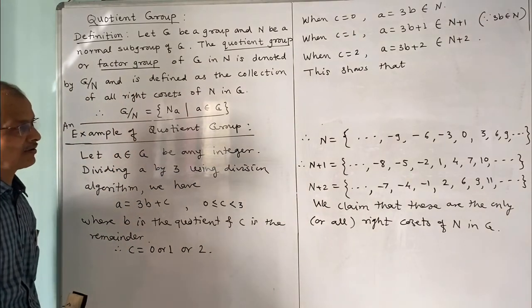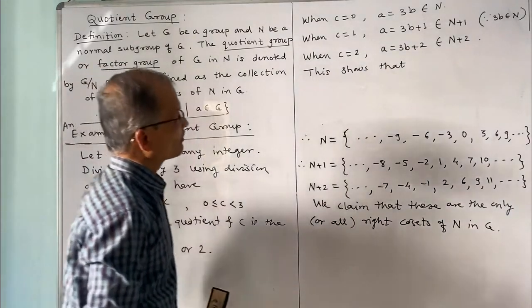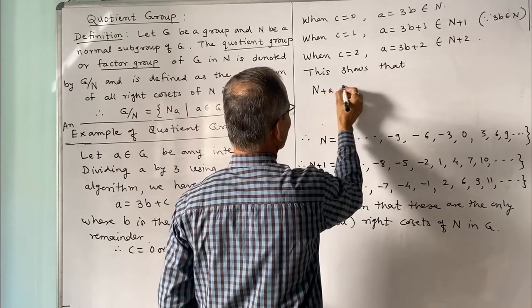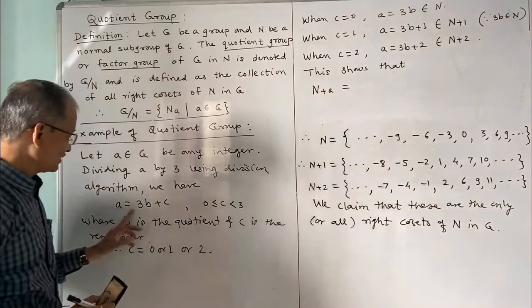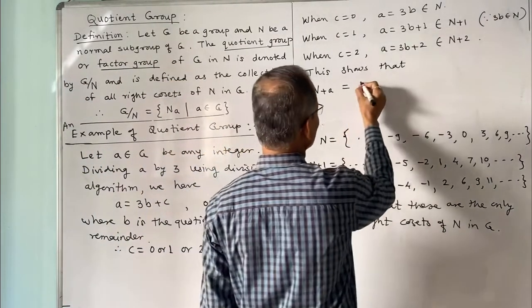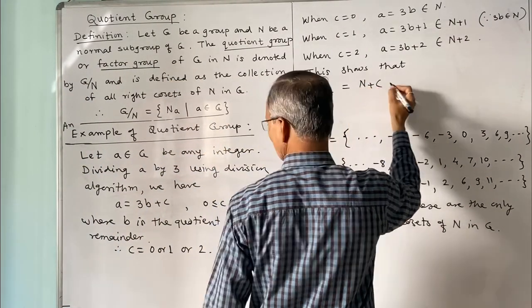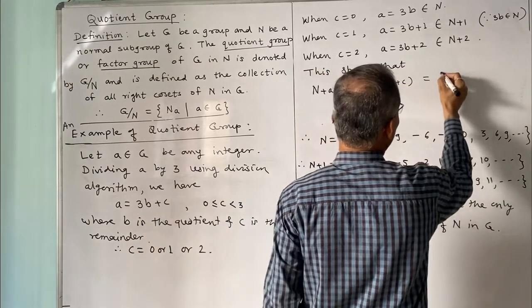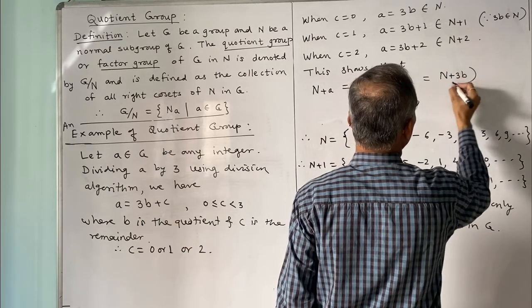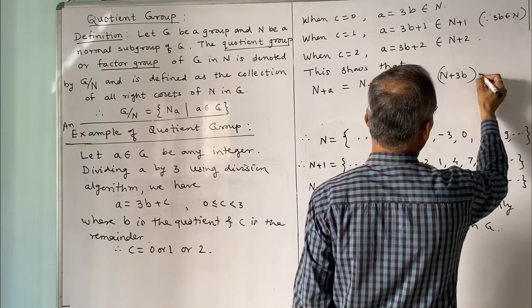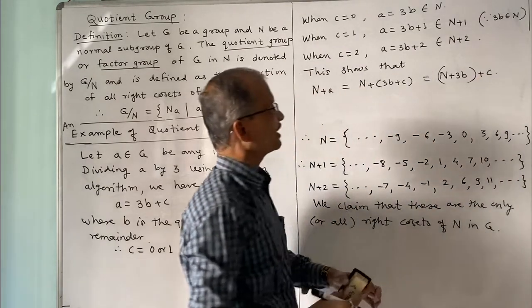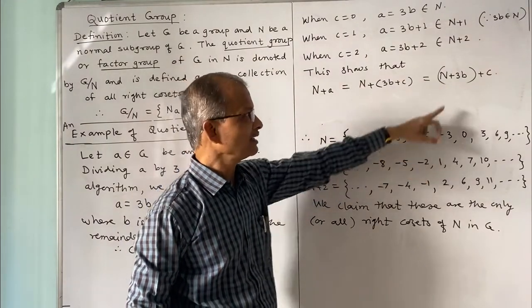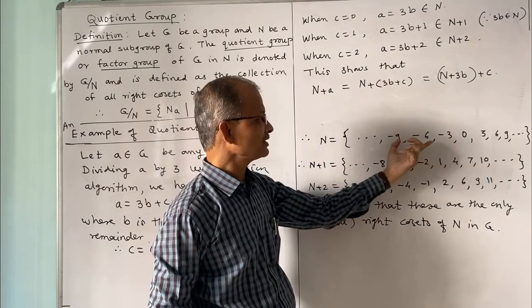Consider n plus A, which is n plus 3B plus C. This is n plus 3B plus C. But what is n plus 3B? n is a multiple of 3 and 3B is also a multiple of 3, so n plus 3B is again in n.